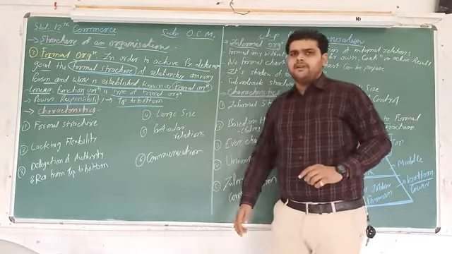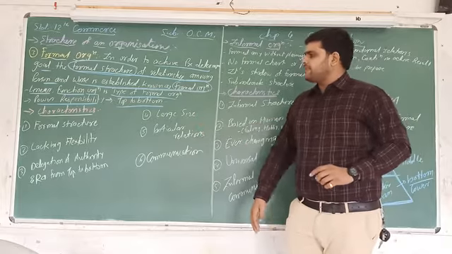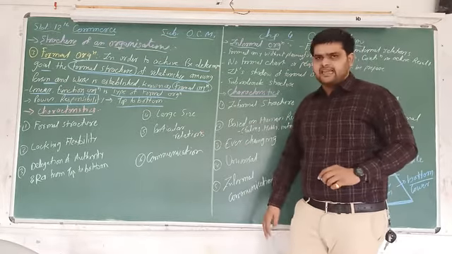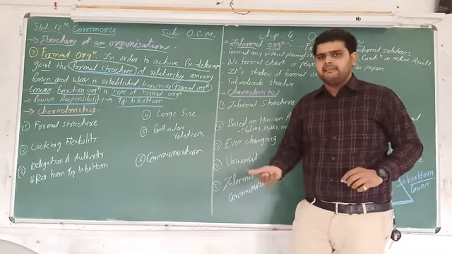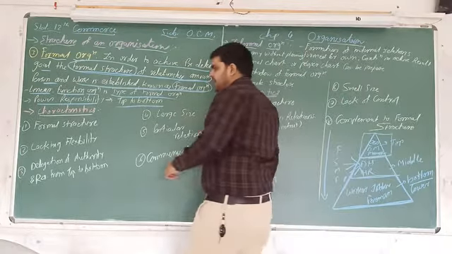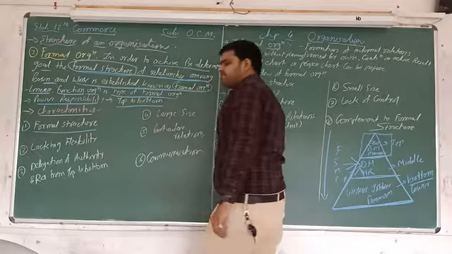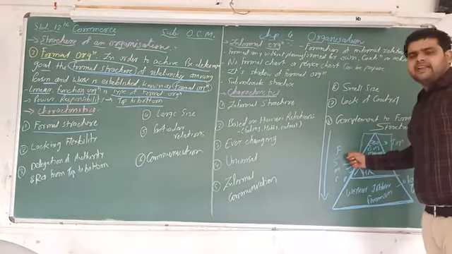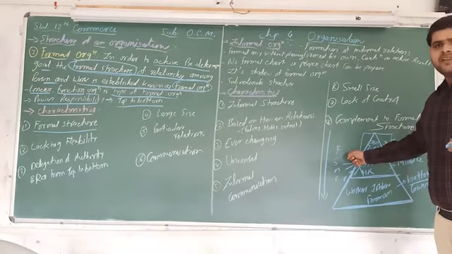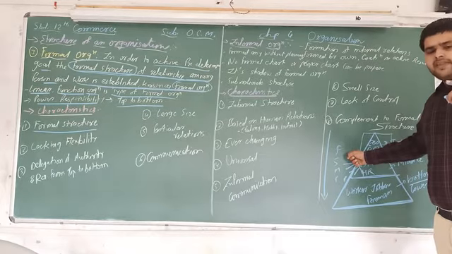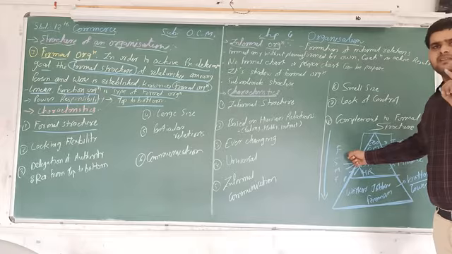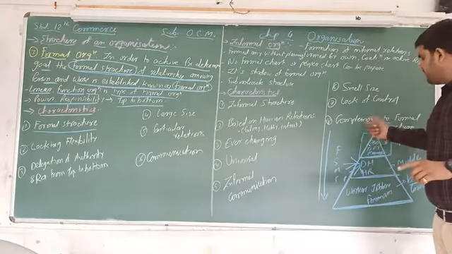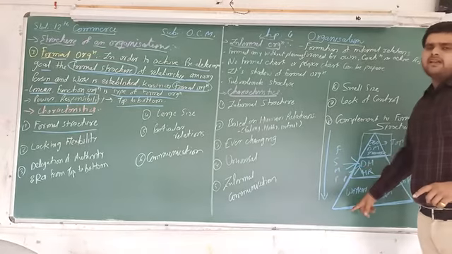Now we are going to discuss the characteristics of formal organization. There are a total of 6 characteristics, and one by one we will discuss all of them. Number 1, it's a formal structure. It is pre-decided who is situated in which position, who is situated in the top level, who is a departmental head, and who is a worker.